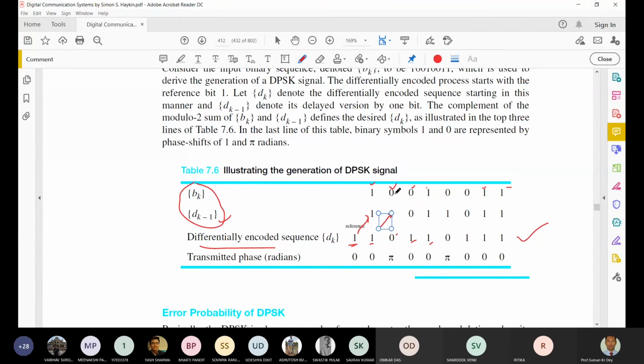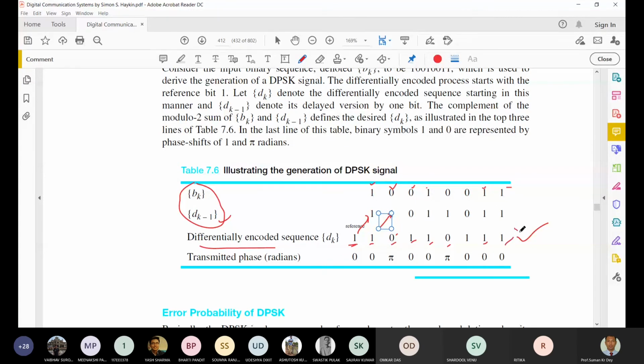So now if we look at this, this is 0, this is 1. So in the module 2 sum, it will give us 0. So this 0 will go here. So 0, 0, it is the same, so it will be 1. Again this one will go here. It is 1, 1, so no change, it is 1. Again this one will go here. So it is 0, 1, so that bit will be 0. This 0 will go here. So 0, 0, it will be 1. This one will go here and it will compare with this. 1, 1, so it is 1. Again it will go here and we'll compare these two and we'll get that.